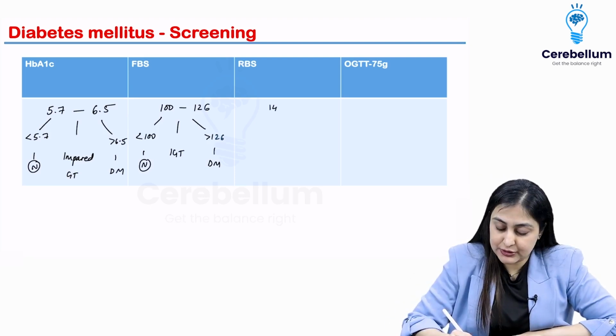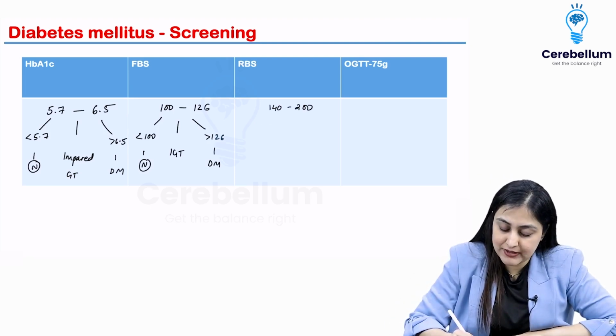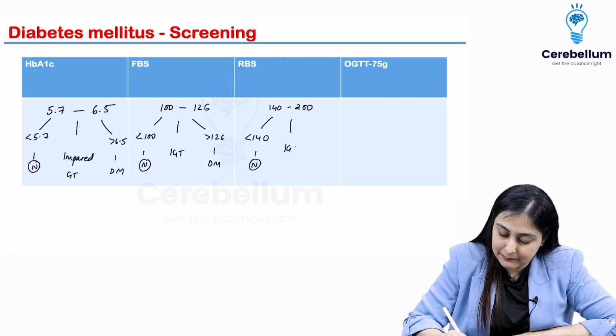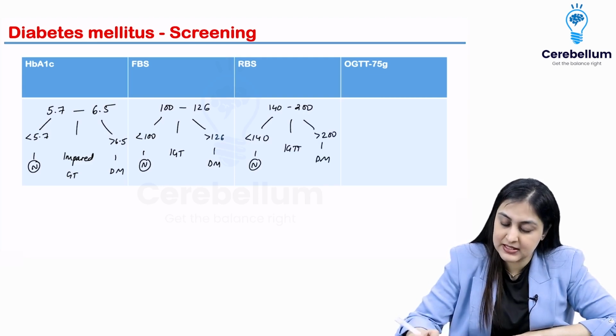Random blood sugar, you remember 140 to 200. Less than 140 is normal. In between, impaired, and more than 200 is diabetes mellitus.